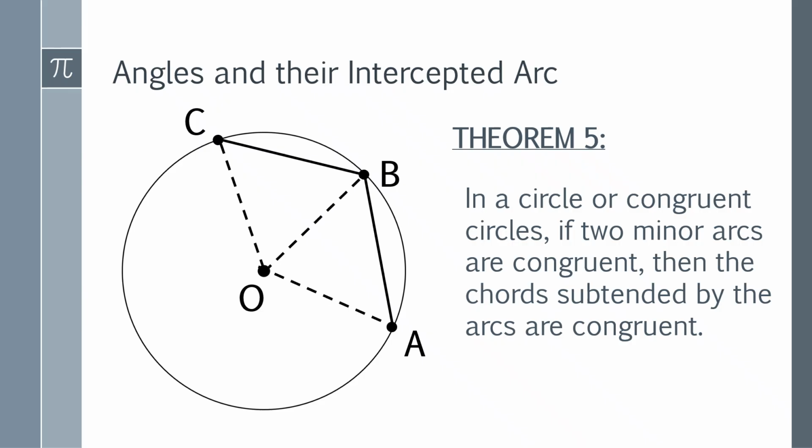This is proven using the radii of the circle, and we can say that these two are congruent by the use of triangle congruence and corresponding parts of congruent triangles.